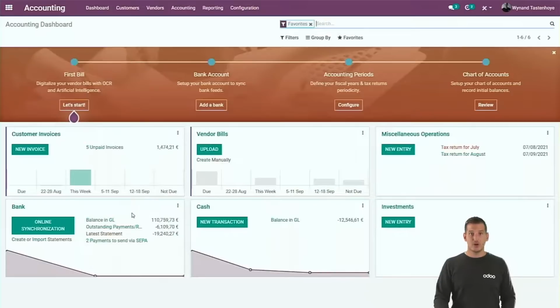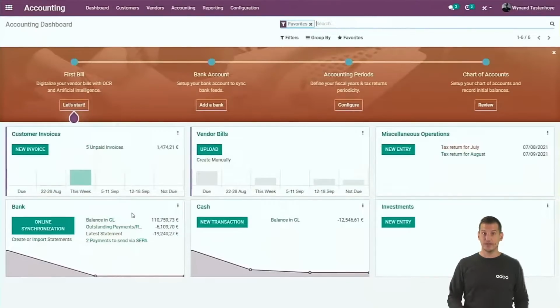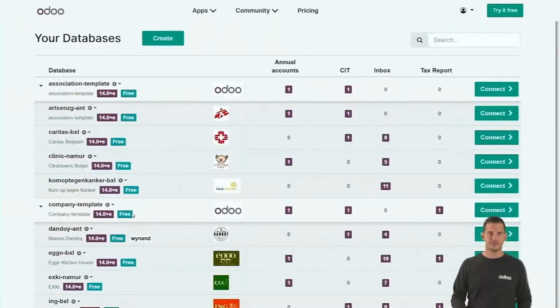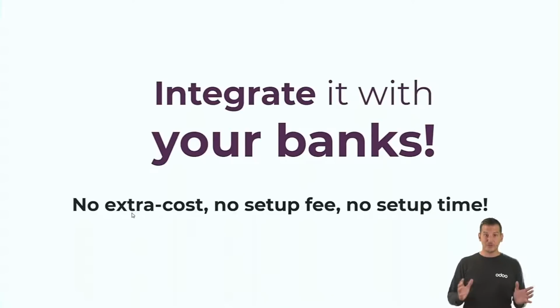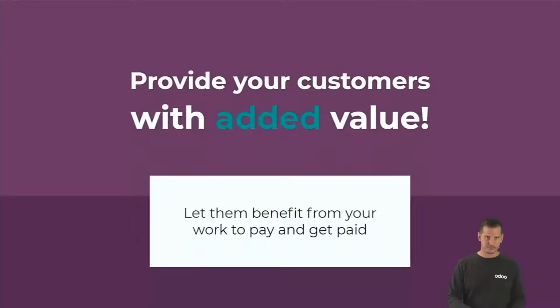So that's how our banks work with Odoo. Let's jump back to our presentation. What do we see now? First of all, you can integrate all your banks immediately with Odoo. There is no extra cost, there is no setup fee, and there is no setup time. Your customer can just connect once and your bank is synchronized.